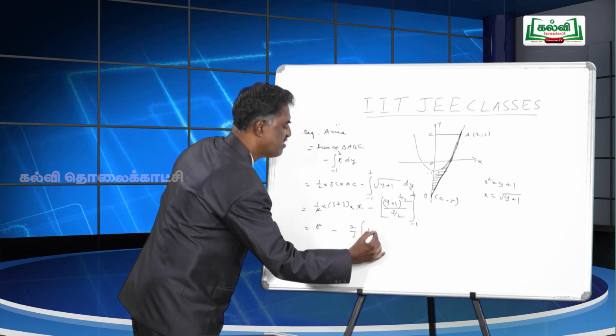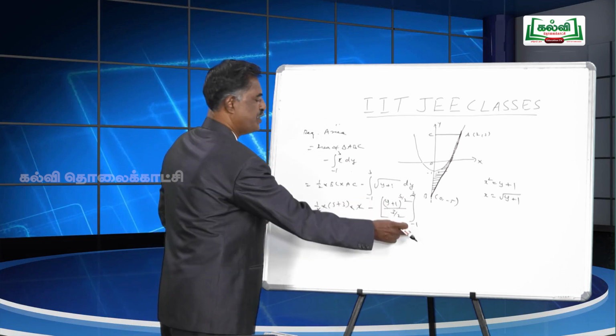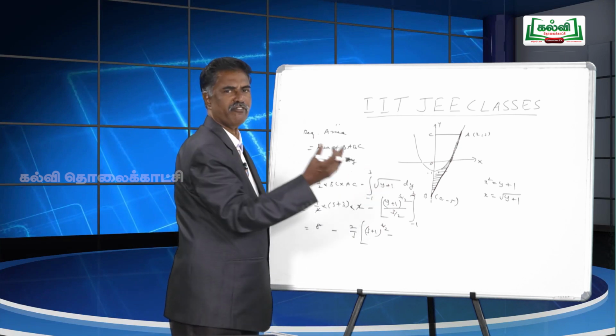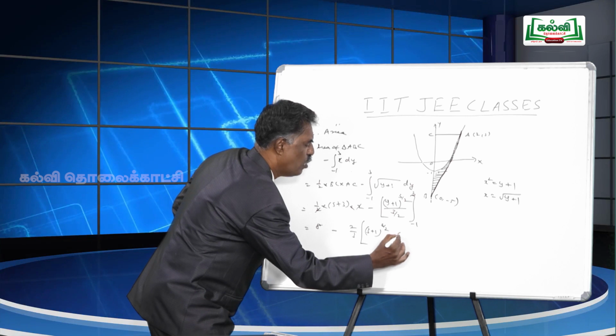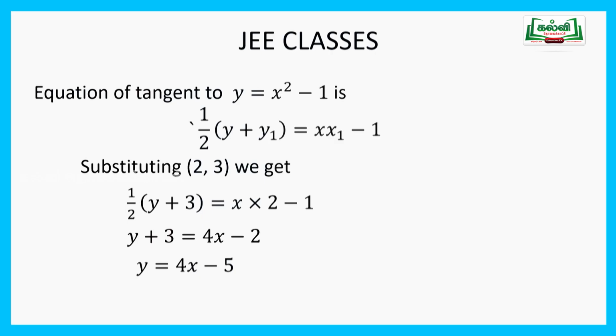So 3 plus 1 whole power 3 by 2, then minus, substitute minus 1. When you substitute y equal to minus 1, this minus 1 plus 1 becomes 0. So the lower limit value becomes 0. Now, what is the remaining? 8 minus, this is 4 power 3 by 2.